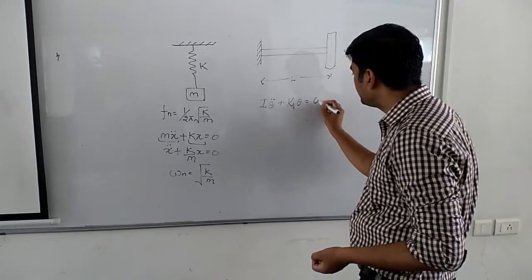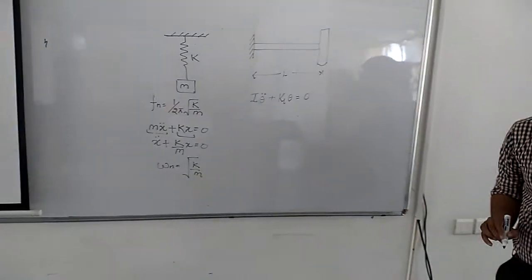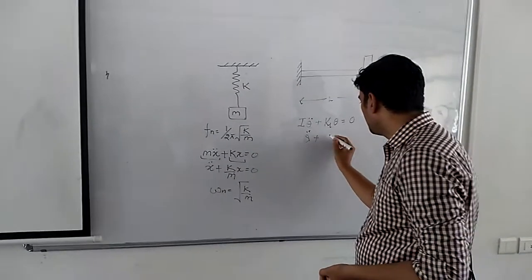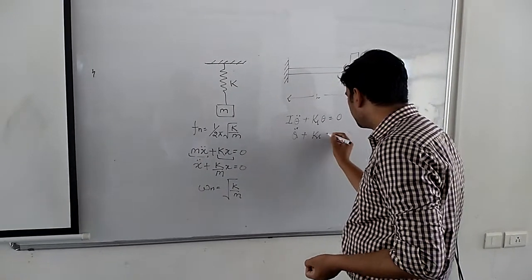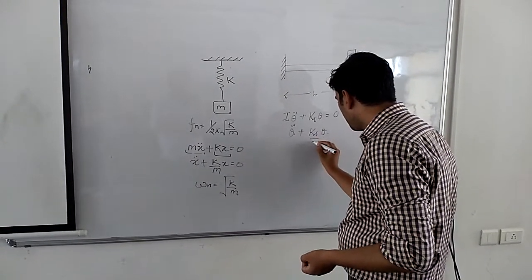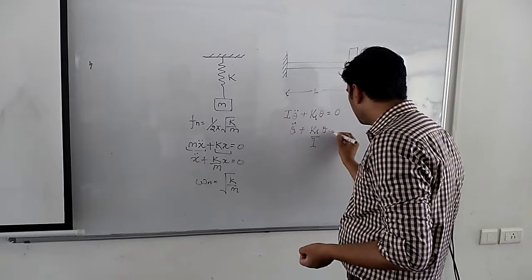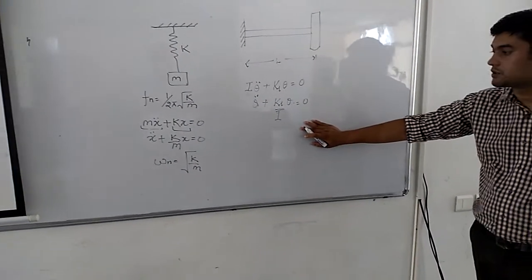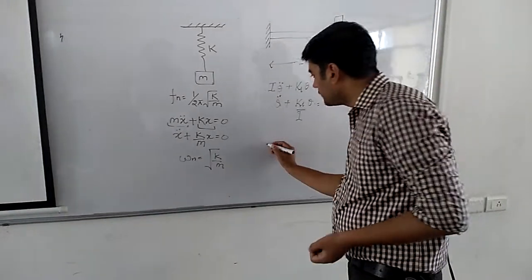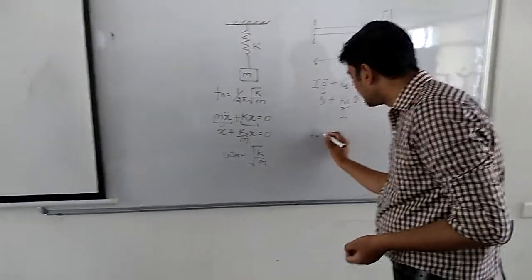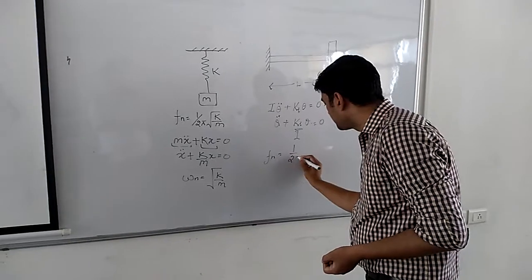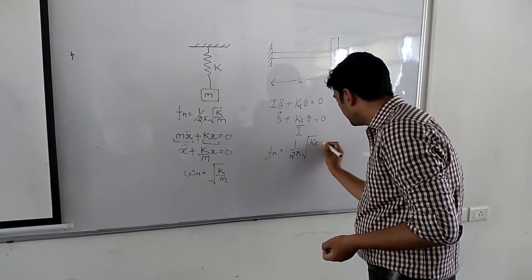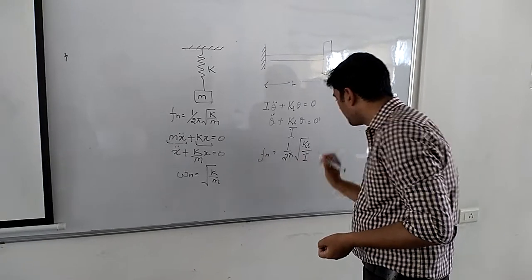So this will be the equation of motion of the system: I theta double dot plus kt theta equal to 0, or theta double dot plus kt theta divided by I equal to 0. This is the equation of motion of the system. From here also we can find the natural frequency, and it is given by 1 by 2 pi under root of kt by I.